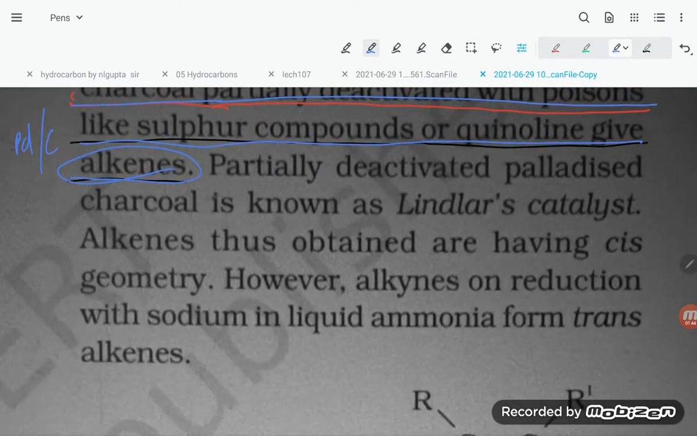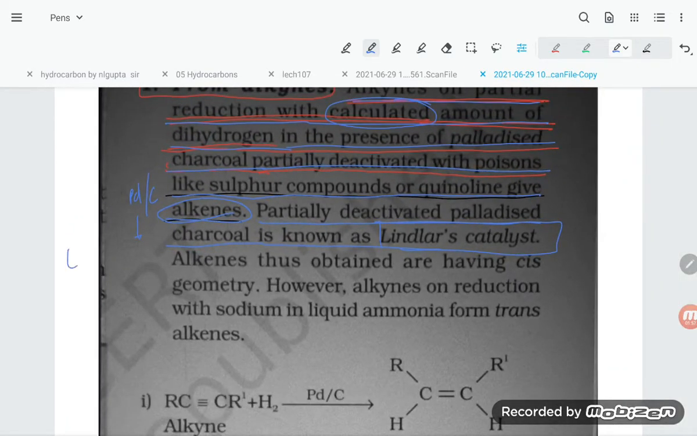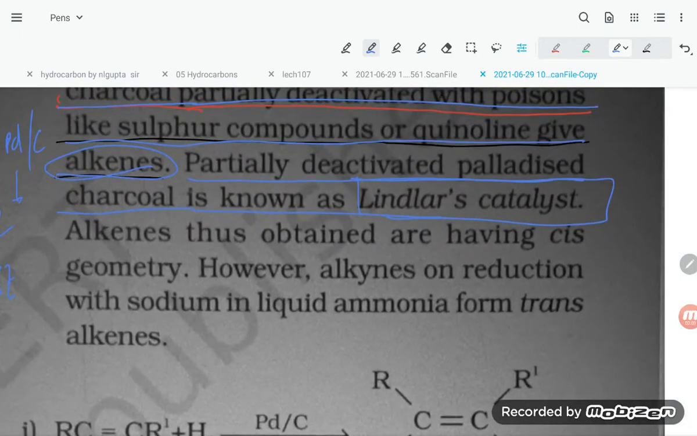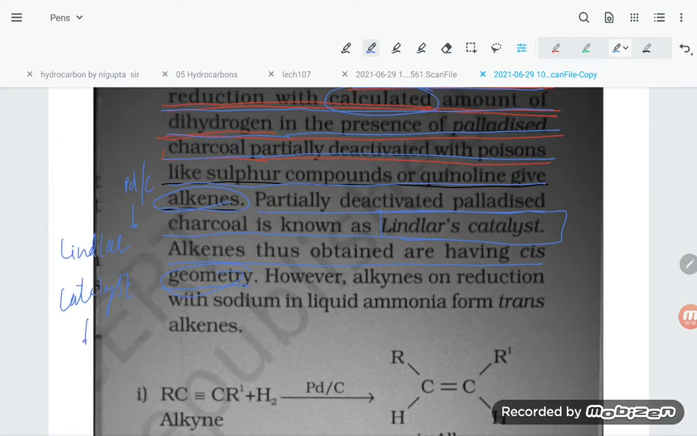Quinoline also we can take. Now, partially deactivated palladized charcoal is known as Lindlar catalyst. Keep that in mind, students. The alkenes thus obtained have cis geometry. So if you take the Lindlar catalyst, you will get the cis alkene.